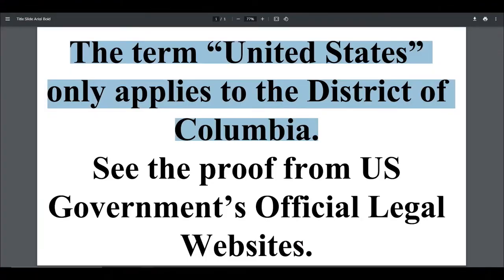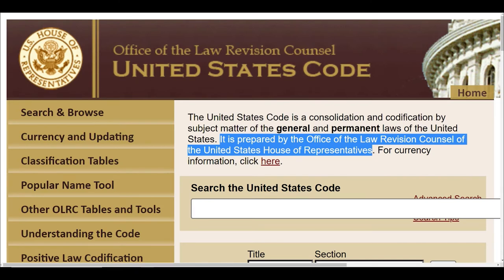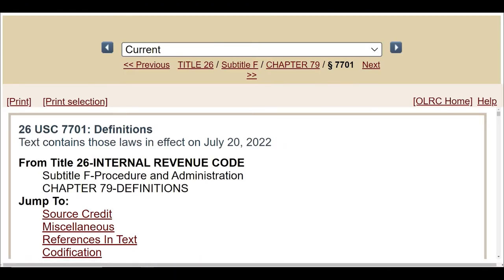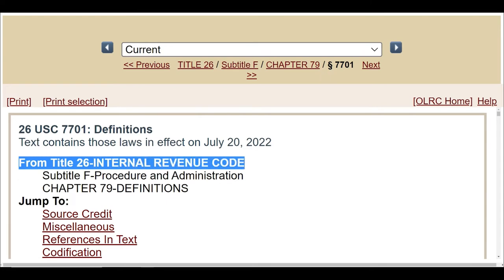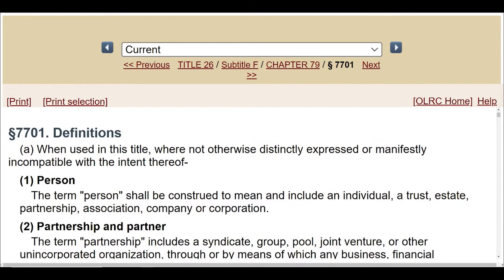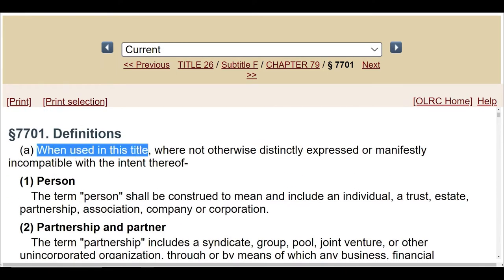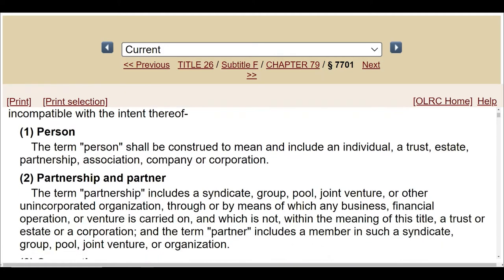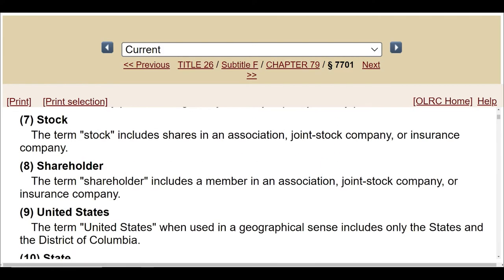Okay? And folks, the Internal Revenue Code, by the way, is right here. The whole book is in my hands. This is what I'm going to show you right now online. Refer to it, okay? So here we go. We're going to go to the U.S. House of Representatives website, Office of Law Revision Council at uscode.house.gov, and they have the laws from Title 26, Internal Revenue Code, okay? Chapter 79 on definitions. When used in this title, Title 26, and we go down, they define many things. Here, they define the term United States.